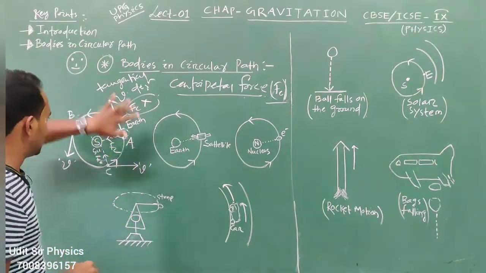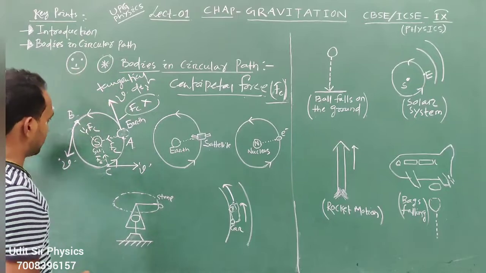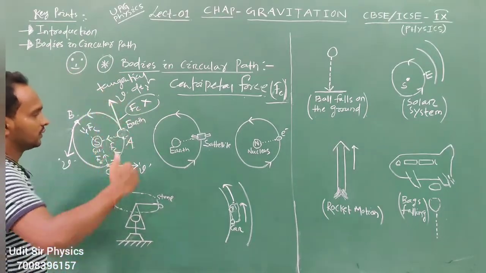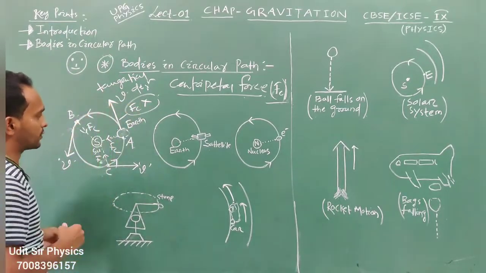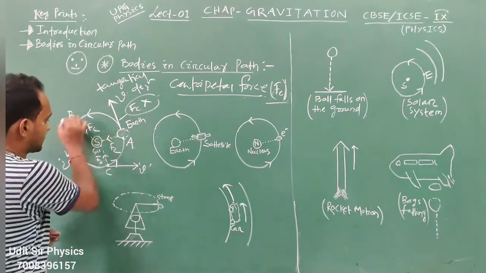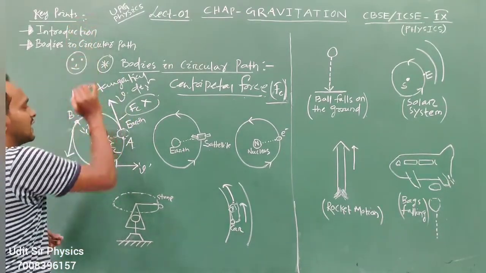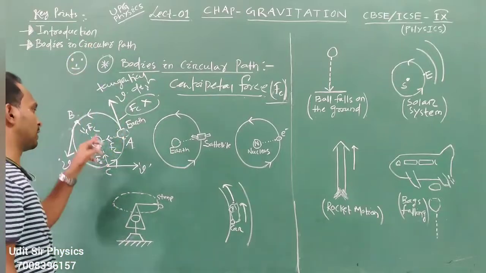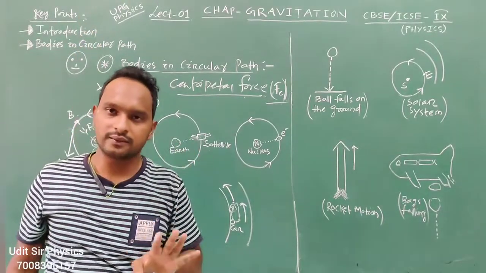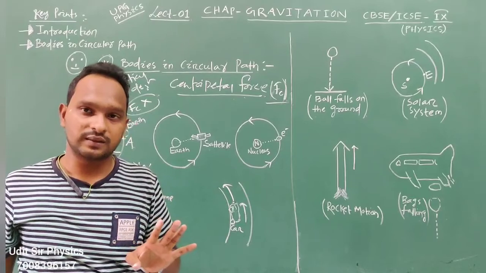This is a tangential direction, and it moves in a circular path. But if a centripetal force is not applied, it does not move in a circular path. It moves in a tangential direction, away from the sun. That's the concept. One more question.